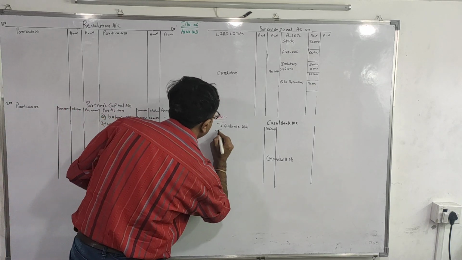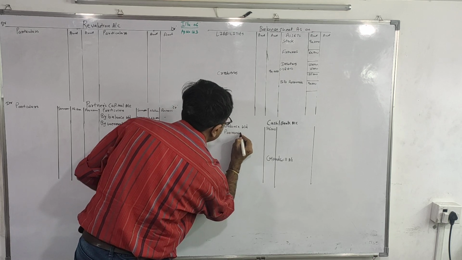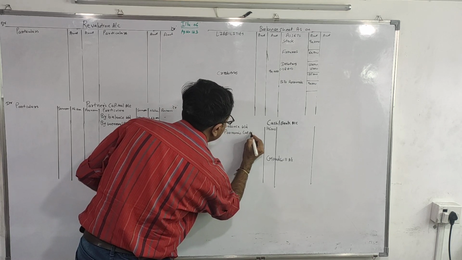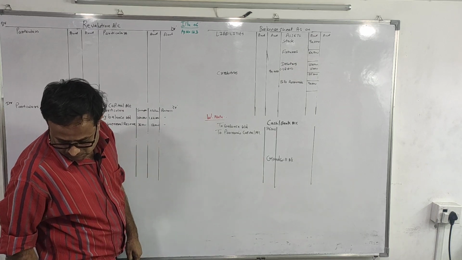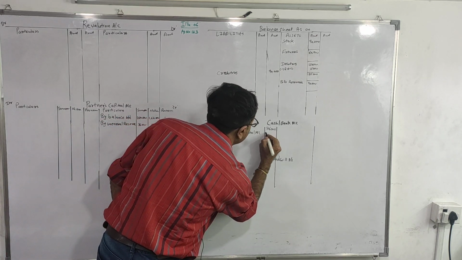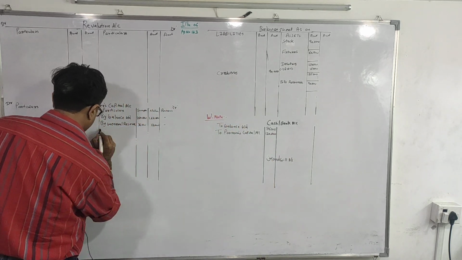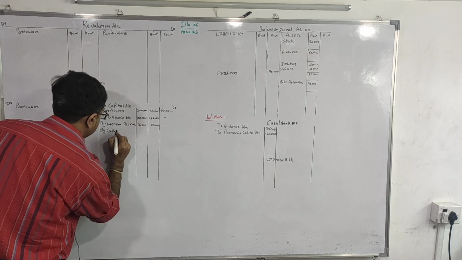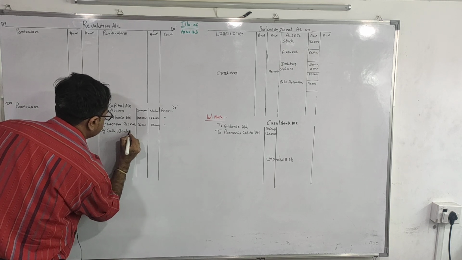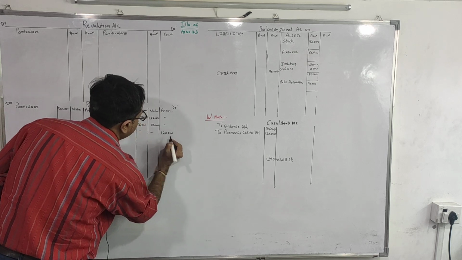So we write in Poonam's cash and bank debit side, Poonam's capital account, amount will be 1,20,000. And second effect, by cash and bank account 1,20,000 in Poonam column.